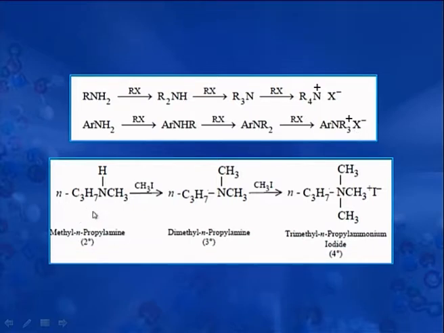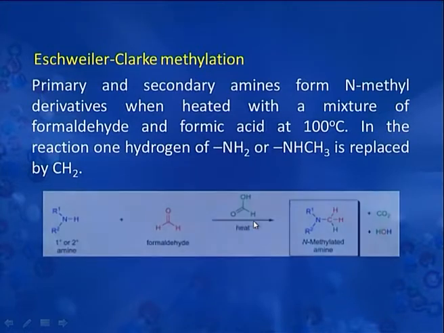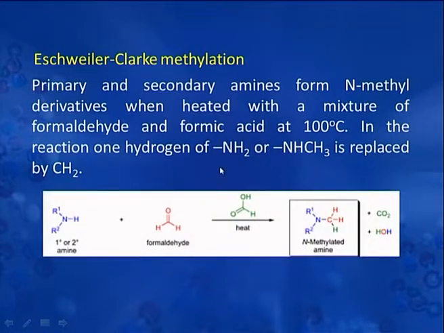In this particular example, you can see that this is methyl n-propylamine, a secondary amine. When treated with methyl iodide, it forms N,N-dimethylpropanamine, which upon further reaction with methyl iodide forms this quaternary ammonium iodide. We will now discuss Eschweiler-Clark methylation, in which primary and secondary amines form N-methyl derivatives when heated with a mixture of formaldehyde and formic acid at 100 degrees centigrade.